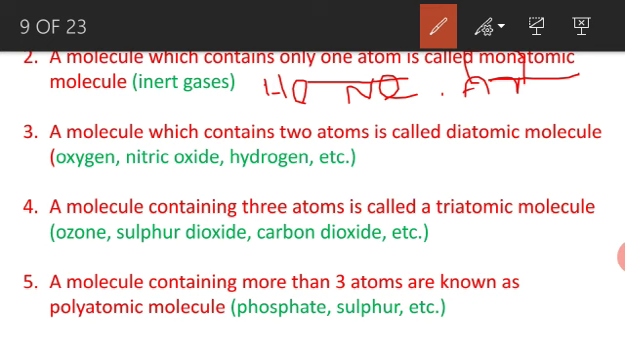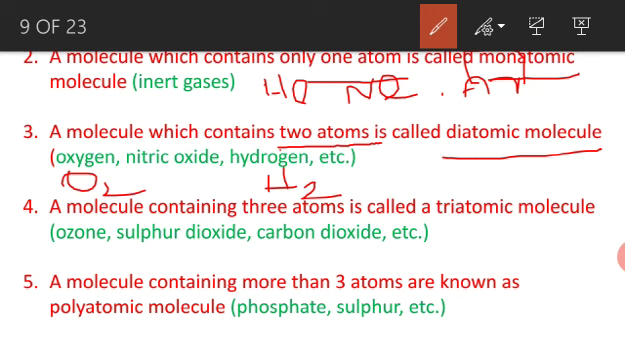The second one, a molecule which contains two atoms is called a diatomic molecule. Di means two. Di means what, students? Two. Mono means one. So diatomic molecules: oxygen, you see O2, two atoms combined together. Nitric oxide. Hydrogen, you see H2, two hydrogen. So two atoms combined together to make one molecule means what, students?